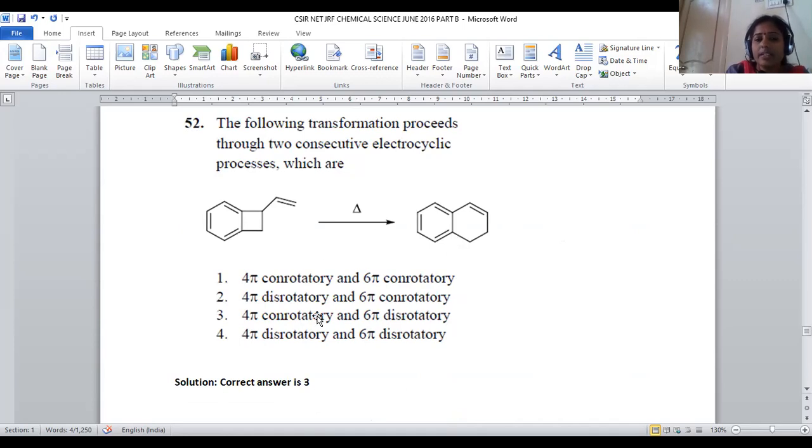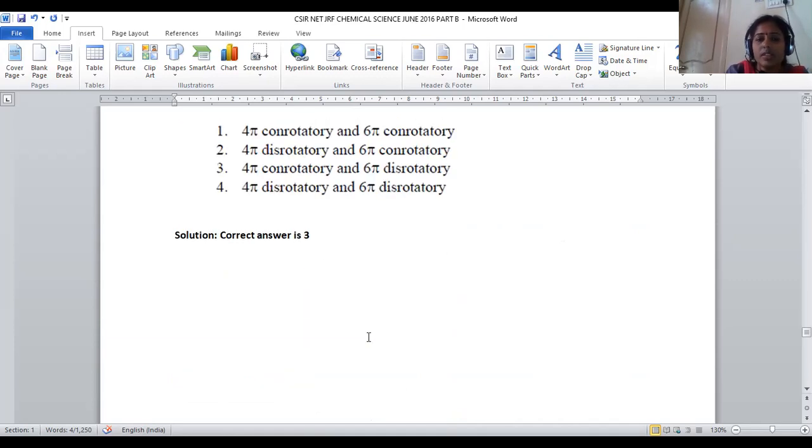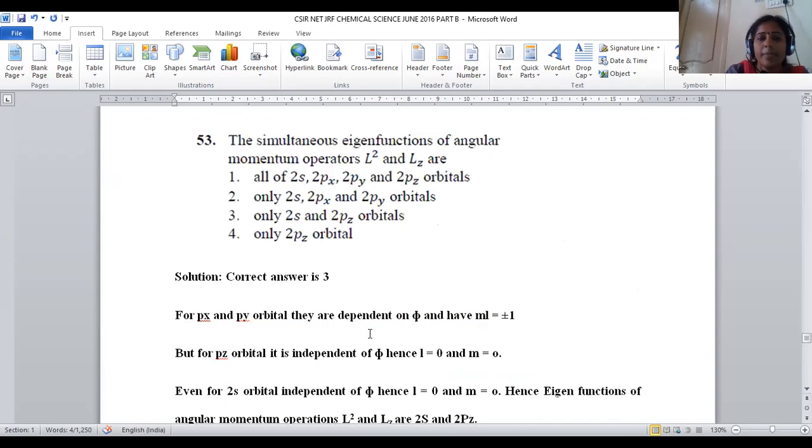It is a kind of concerted mechanism photochemistry question. Question number 53. The simultaneous eigenfunctions of the angular momentum L square and Lz are. When L square and Lz are taken, the angular momentum operators are to be depicted.